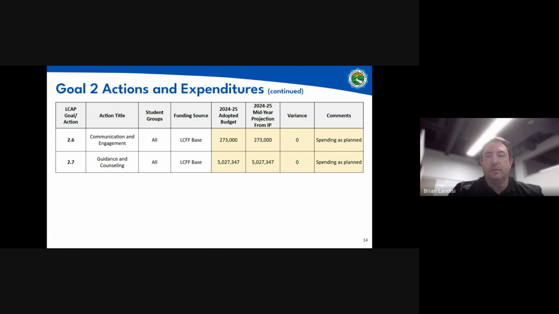The other actions associated with goal 2 are for communication and engagement and our guidance and counseling program. And here we did find that we were also spending as planned.